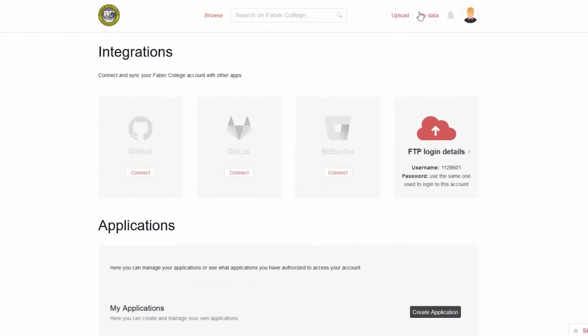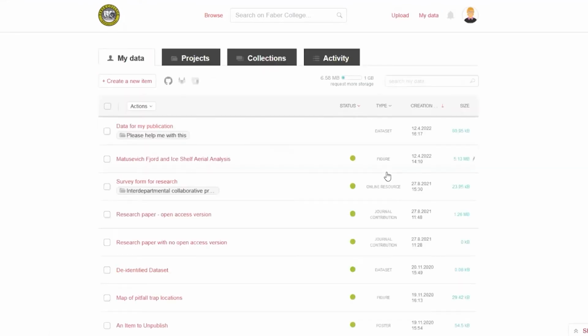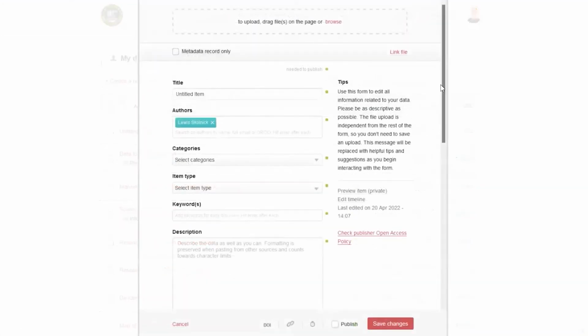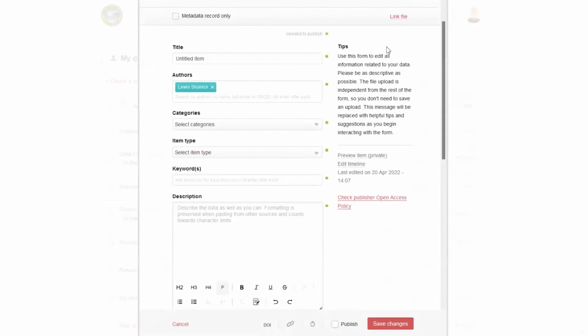Okay, so how do you create an item on Figshare? It's probably the meat of the whole presentation here. It is as easy as clicking on this, create a new item. This little pop-up shows up, and this is all getting an overhaul in the next year or so for accessibility compliance. So all the public-facing Figshare pages are accessible, but the private side work is underway.